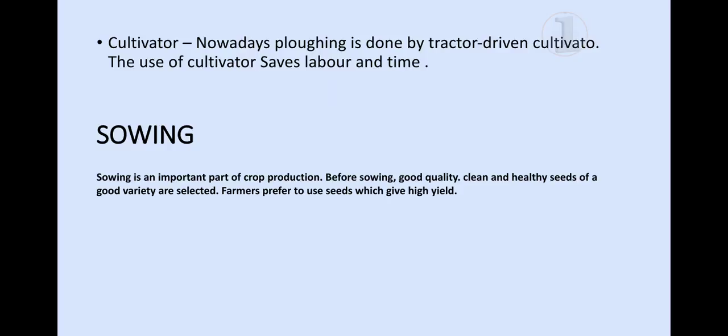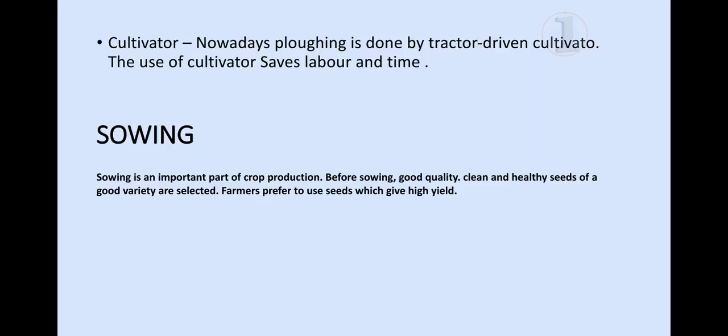So what are cultivators? Nowadays plowing is done by tractor-driven cultivators. The use of cultivators saves labor and time. First we had the plows, and after that we had the hoes, which were made of metal. Now we have cultivators, which are moved with the help of tractors, and these also save our labor and time, and therefore they also save our money, because labor takes money.